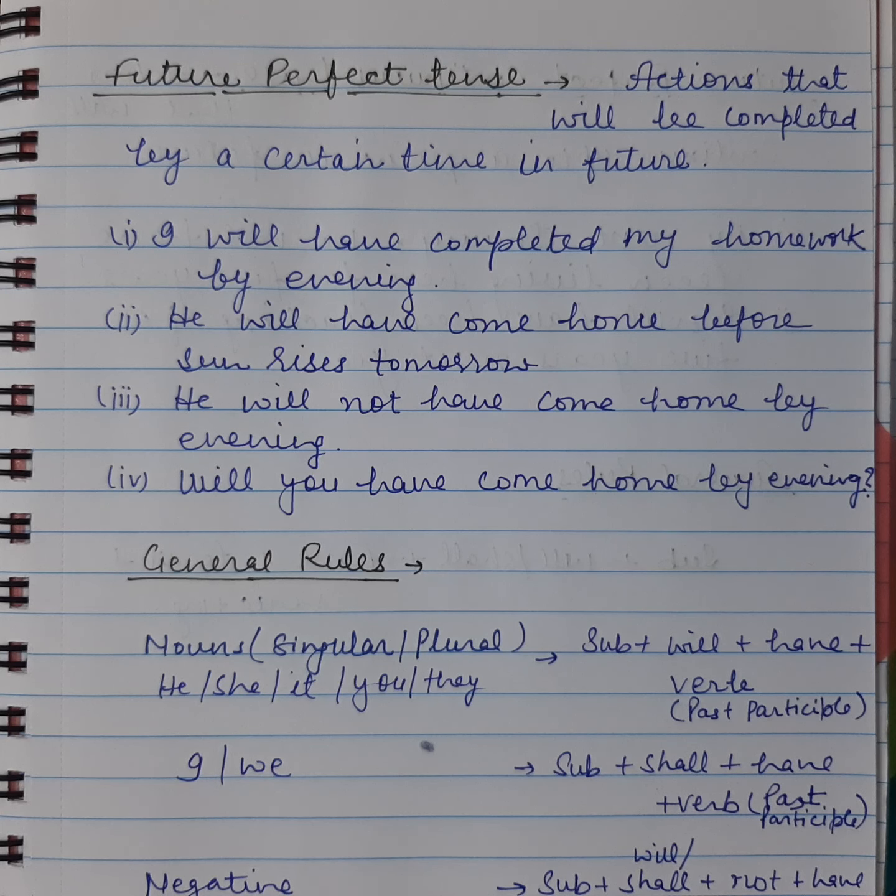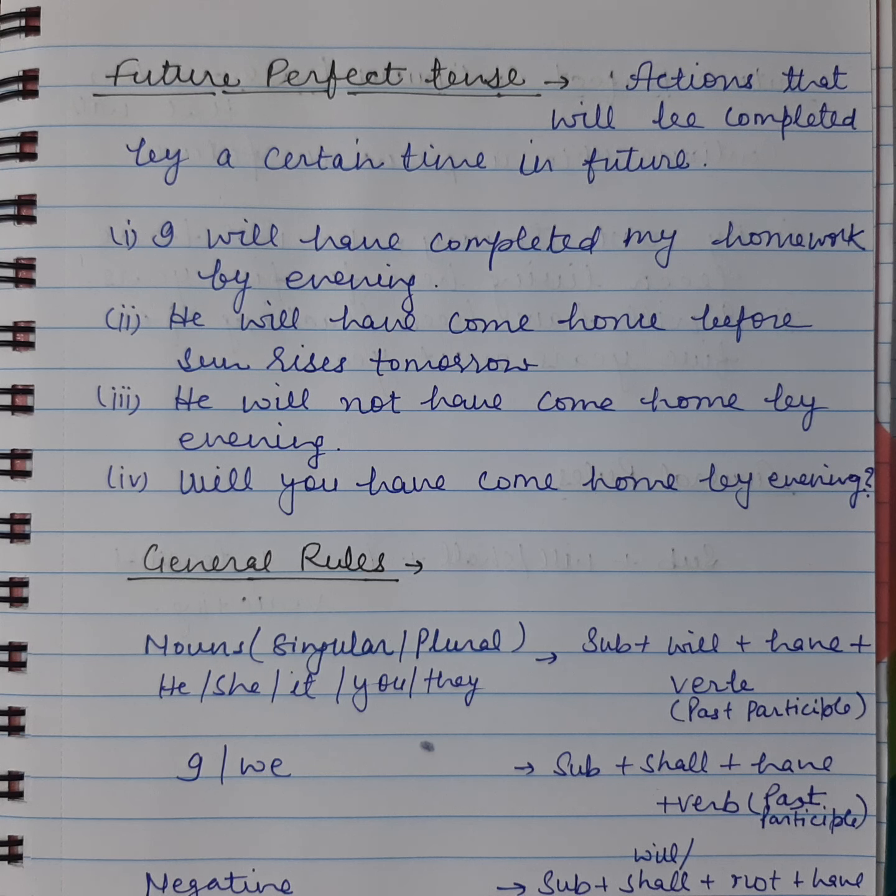In modern English, we don't use shall anymore. We use will even with I and we. With negative sentences, we use the subject, then will or shall, then we add not, and after that we use have, then the past participle form of the verb.